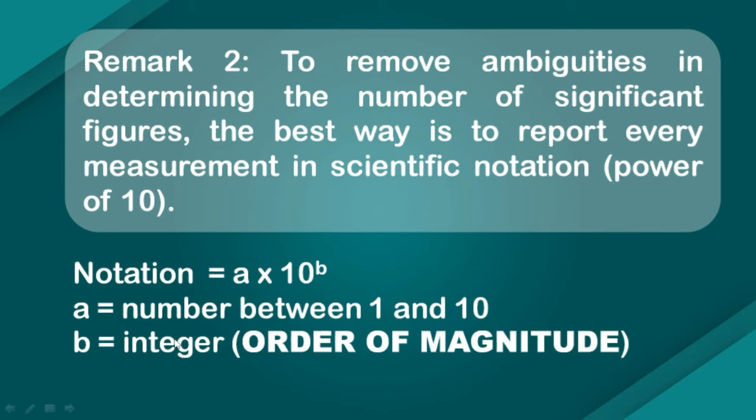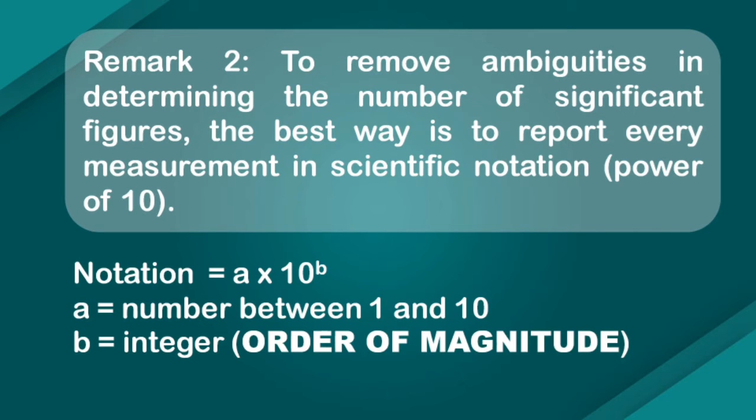So if I have 0.3, I can write it as 3.0, right? And I can put a 10 to the power minus 1. Integer means it can be both positive and negative. And this B is called the order of magnitude, which is why we represent many quantities in scientific notation in terms of order of magnitude. For example, the radius of Earth. These are very big numbers, right? So you can measure them in scientific notation and express them as an order of magnitude.